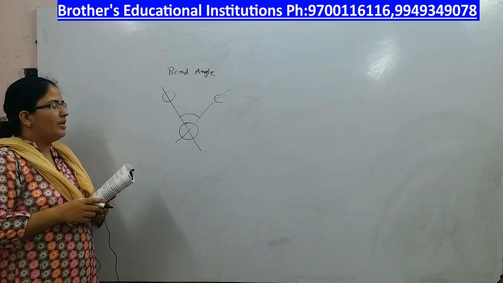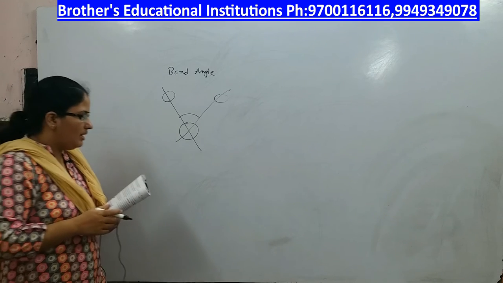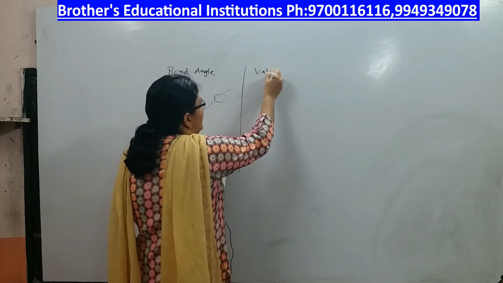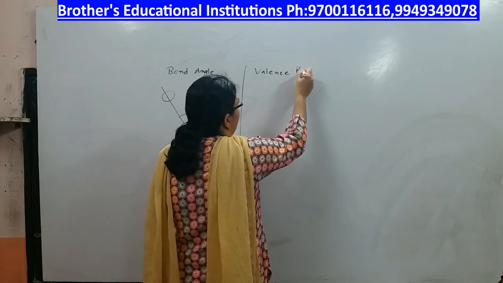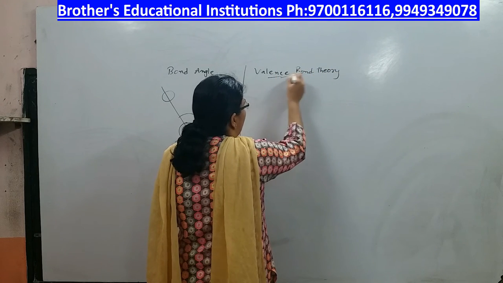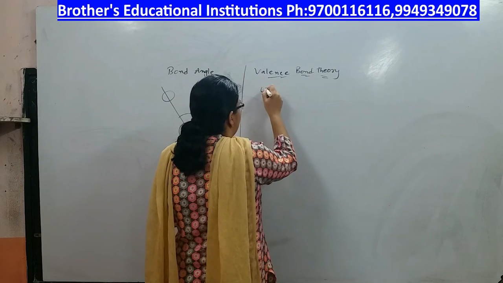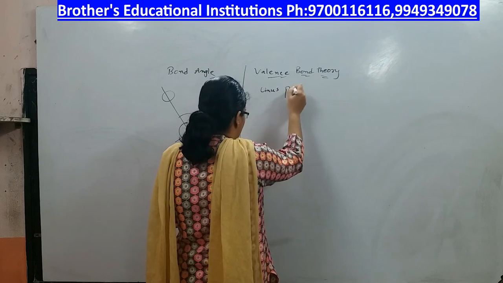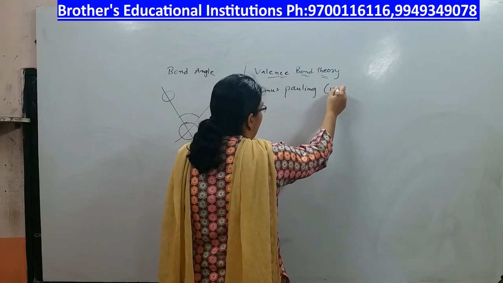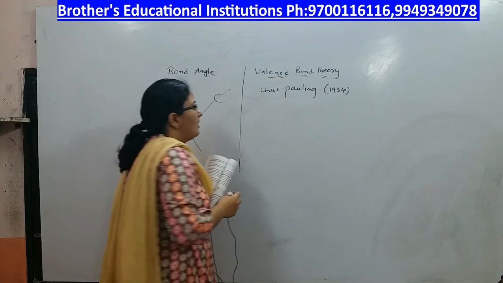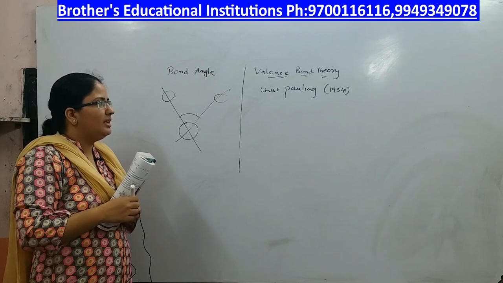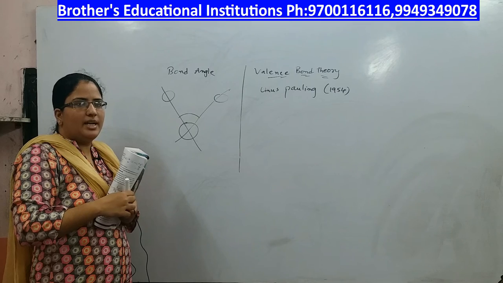Right. Now we shall discuss a new theory called valence bond theory. Valence bond theory was put forth by Linus Pauling in the year 1954.